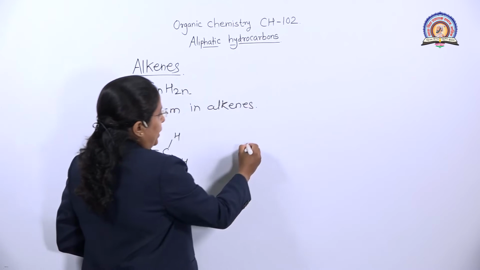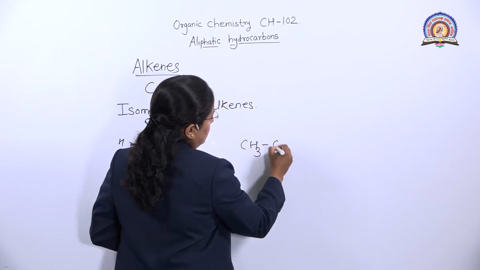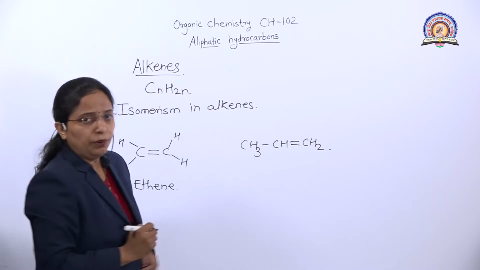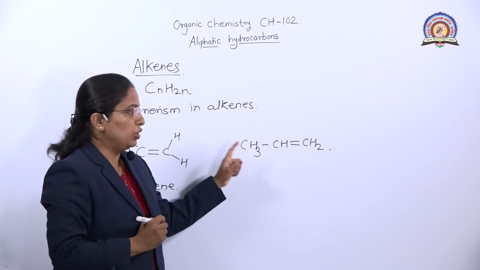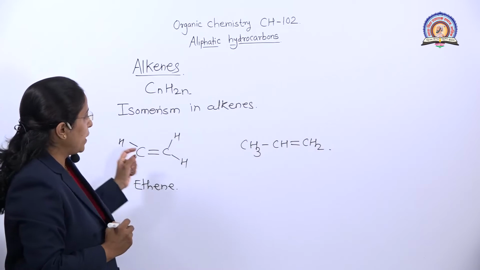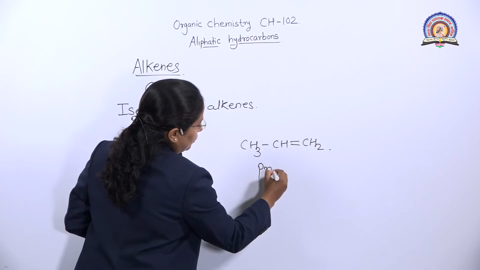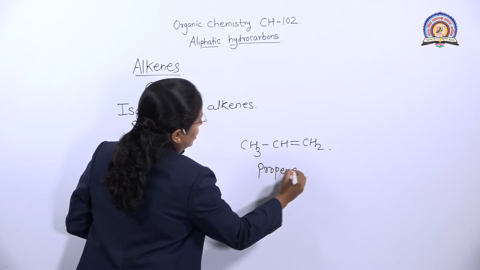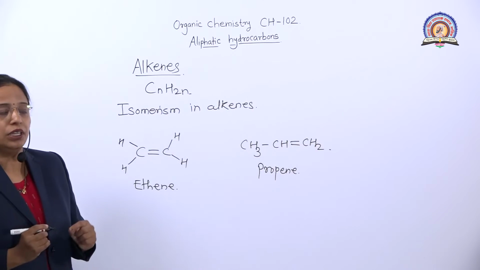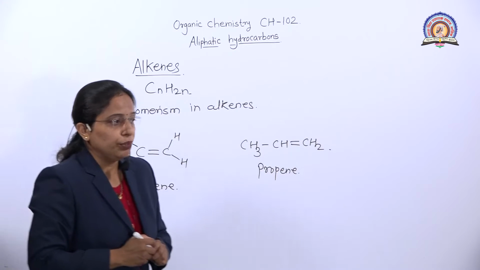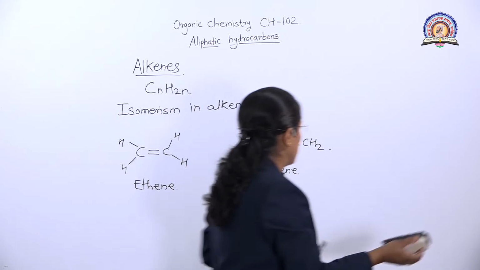And propene also has only one structure. That's why we say ethene and propene have only one isomer, while butene has three isomers.